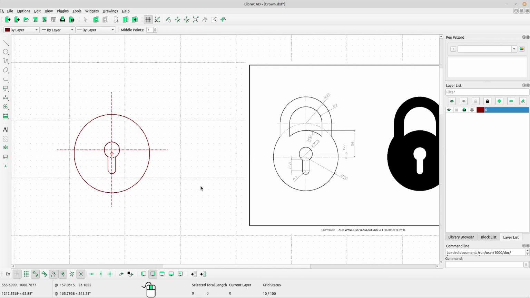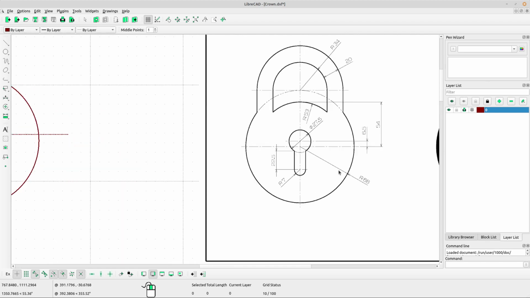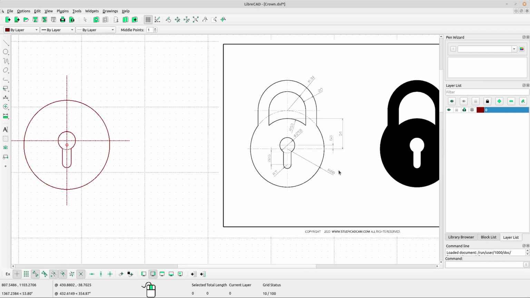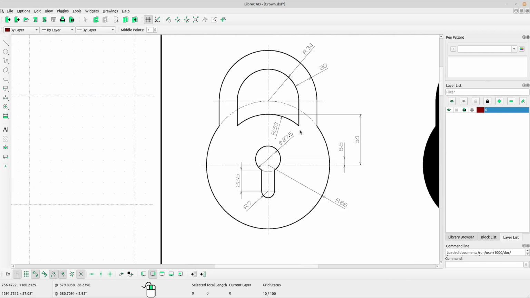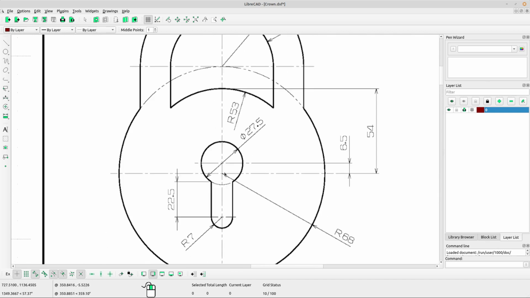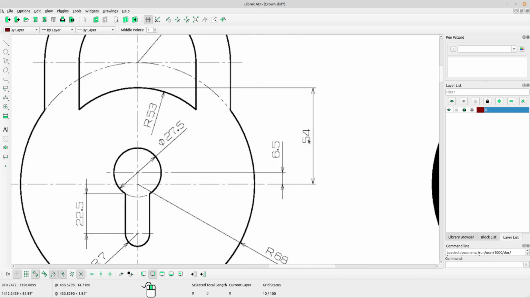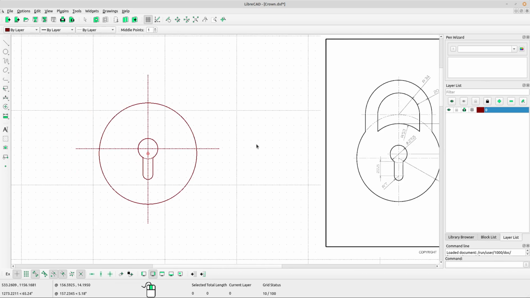Okay, for now I want to draw, yeah, I think this part. First create this distance. The distance is 54.